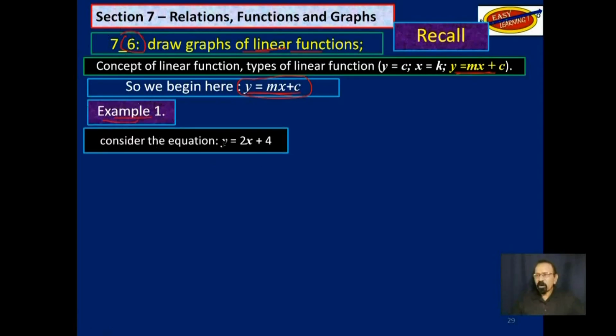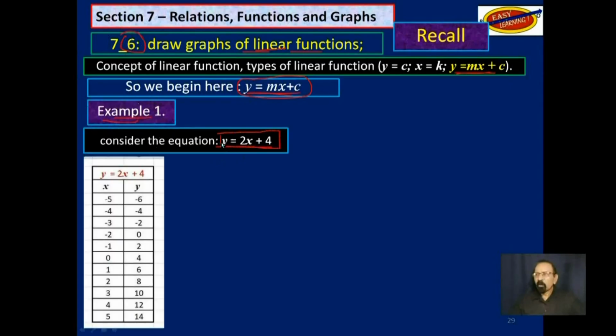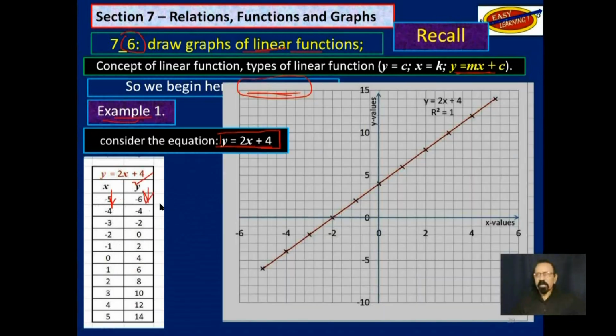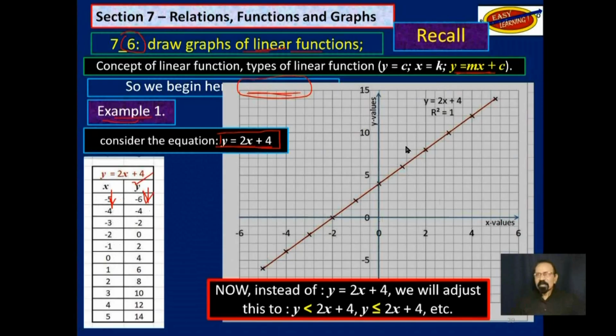And we had to draw that equation. Just a reminder, how do you draw that equation? Well, you get the ordered pairs, like what you have here. This will be the domain. That will be the range. You get two axes, scale them out, and plot the graph. That is what we did for objective 6.